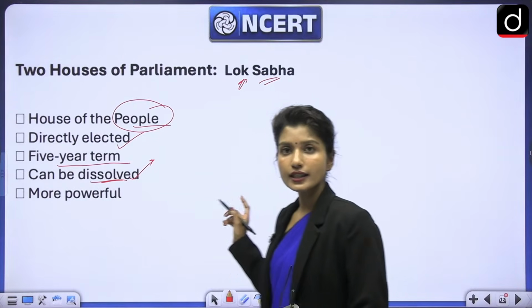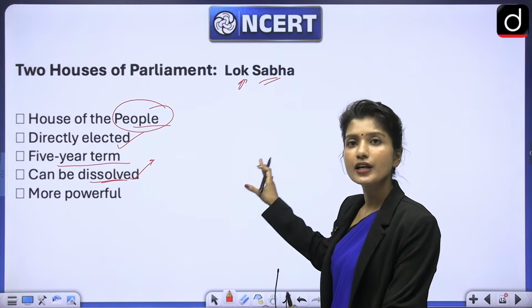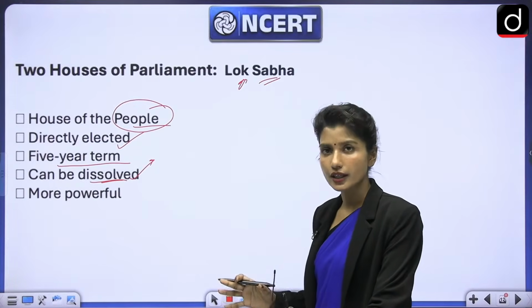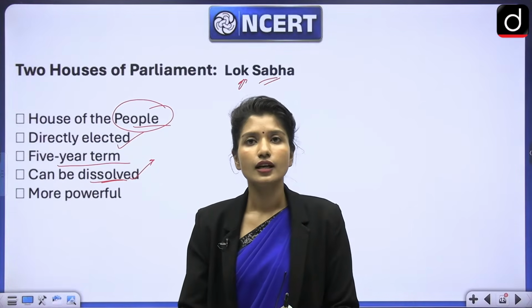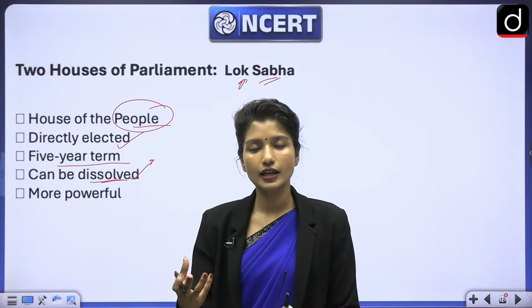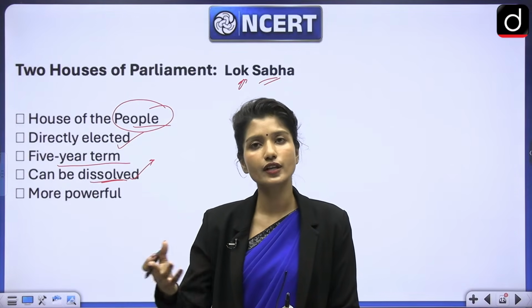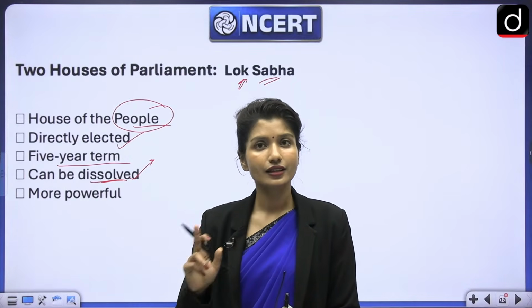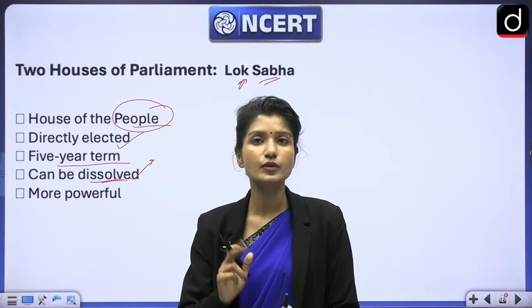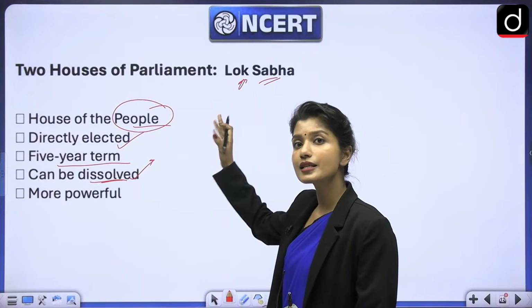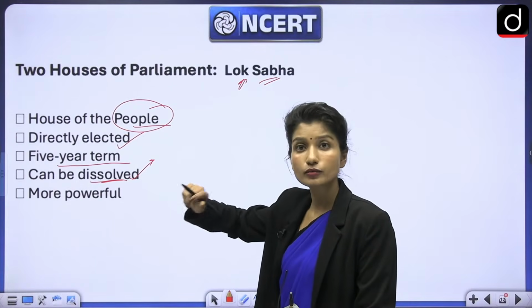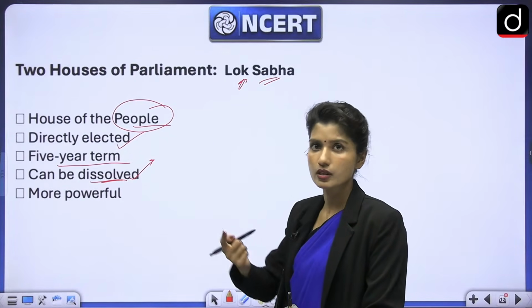I just told you that the government is responsible to Lok Sabha. In Lok Sabha, the government needs a majority. If there is no majority in Lok Sabha, the government can simply collapse. If any member raises a no confidence motion, the government will collapse if it does not have a majority. So the fact that the government remains in power is dependent on its majority in Lok Sabha, not Rajya Sabha. So Lok Sabha is more powerful.